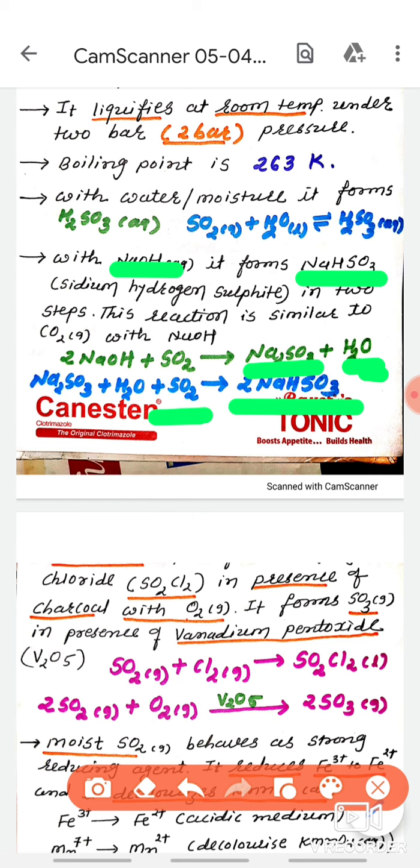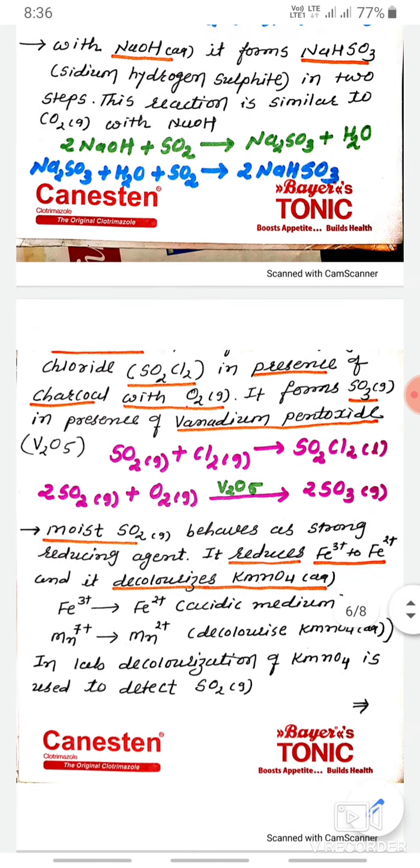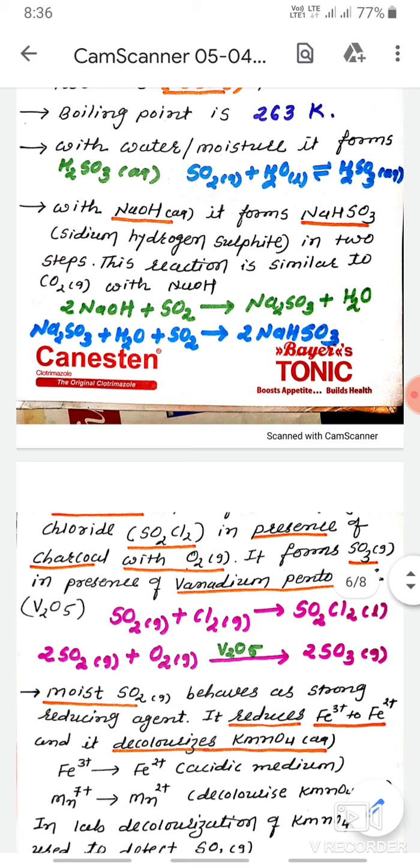In the first step sodium sulfite is obtained, and if more sulfur dioxide is there, then sodium bisulfite is obtained. This reaction is similar to the carbon dioxide reaction. When sodium hydroxide reacts with carbon dioxide, it forms sodium carbonate. When further carbon dioxide is passed, it forms sodium bicarbonate. Sodium bicarbonate is always obtained by this method.